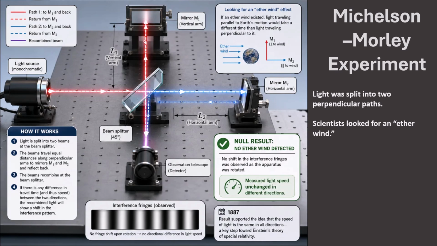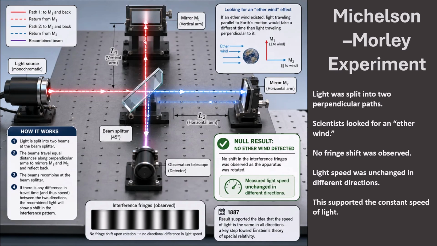That ether wind should have made light travel at slightly different speeds in different directions. The two beams were recombined to form an interference pattern. If light speed changed with direction, the interference fringes should have shifted. But no fringe shift was observed. This was called a null result. It showed that no ether wind was detected. The measured speed of light was unchanged in different directions, supporting the idea that light speed is constant.